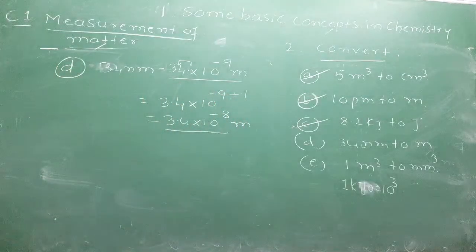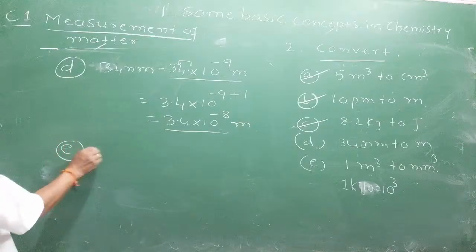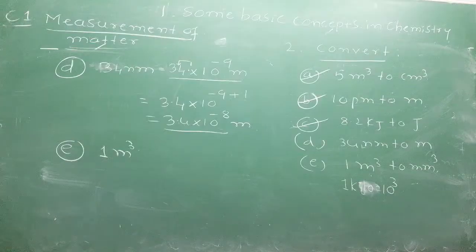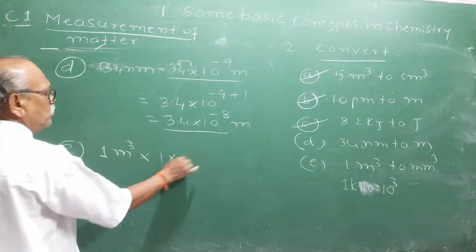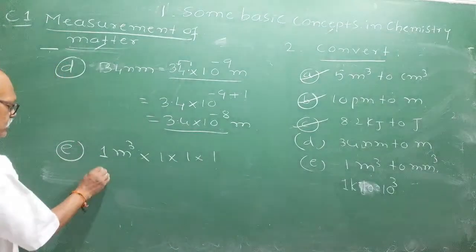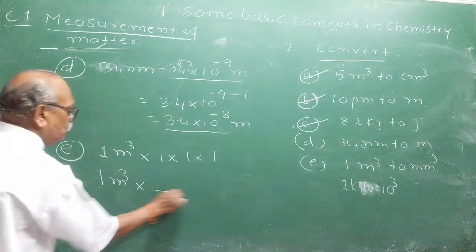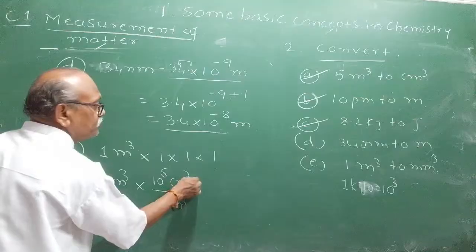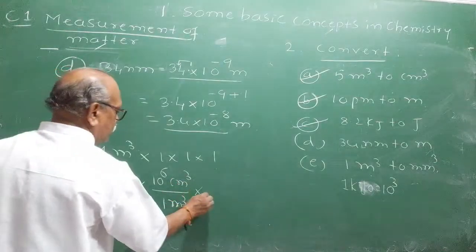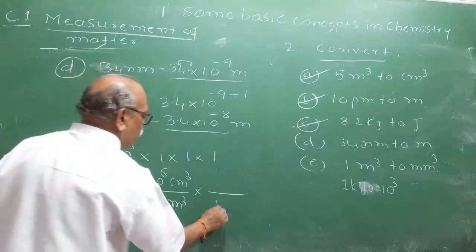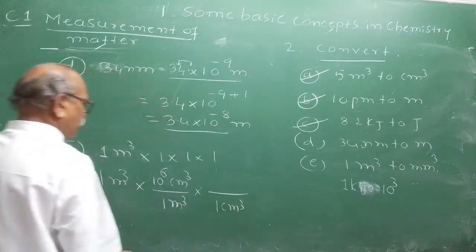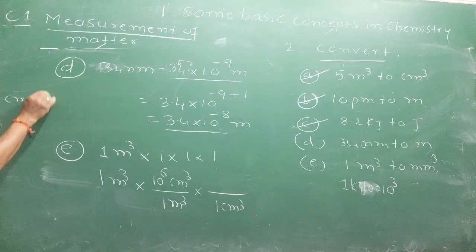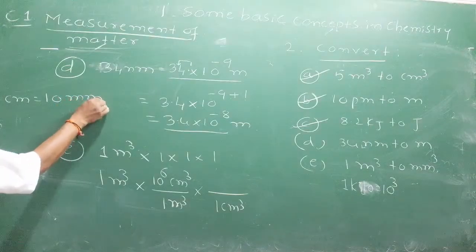You have to see the conversion factor. Convert 1 cubic meter to cubic millimeter. Very important. Now you can use multiplication by 1. Can I write 1 cubic meter is equal to 1 cubic meter into 10 raised to 6 centimeter cube? Okay, next. I want to eliminate centimeter. 1 cubic meter is equal to 10 raised to 6 centimeter cube. Now you tell me, 1 centimeter is equal to how many millimeter?